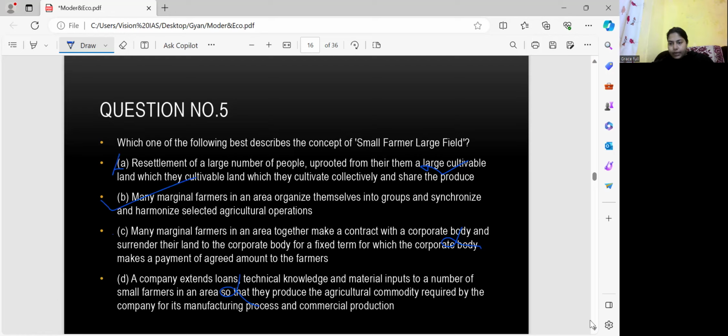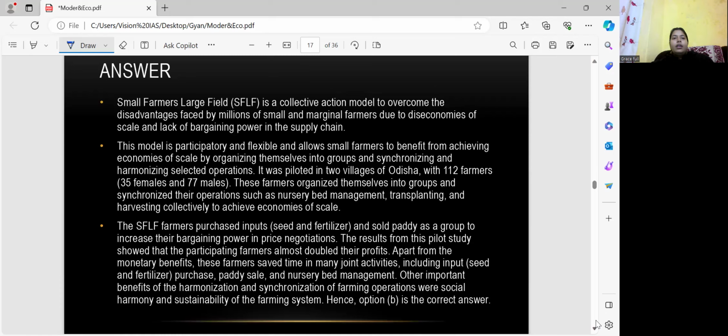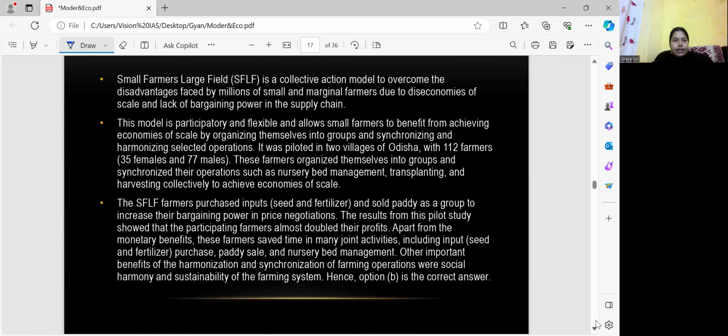Okay. There is some more information regarding this, which you can see here. This model is participatory and flexible and allows the small farmers to benefit from achieving economies of scale by organizing themselves into a group and synchronizing and harmonizing the selected operations. It was piloted in 2 villages of Odisha with 112 farmers.